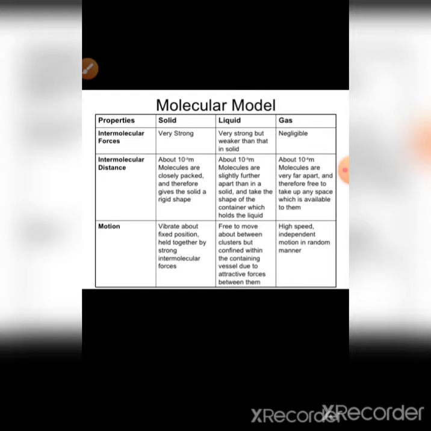In gas, the distance is about 10 to the power minus 8 meter or greater, practically infinite. Molecules are very far apart and therefore free to take up any space available to them. They can fill the whole space and the whole shape of the container.